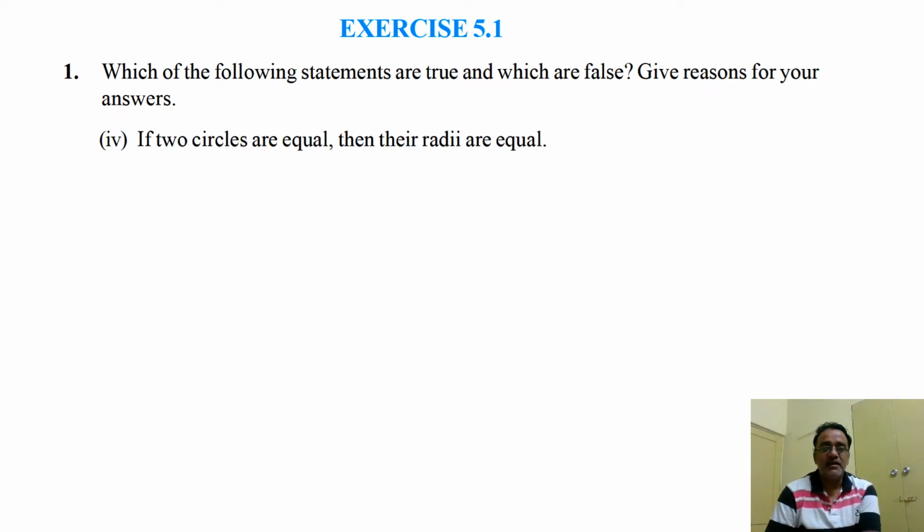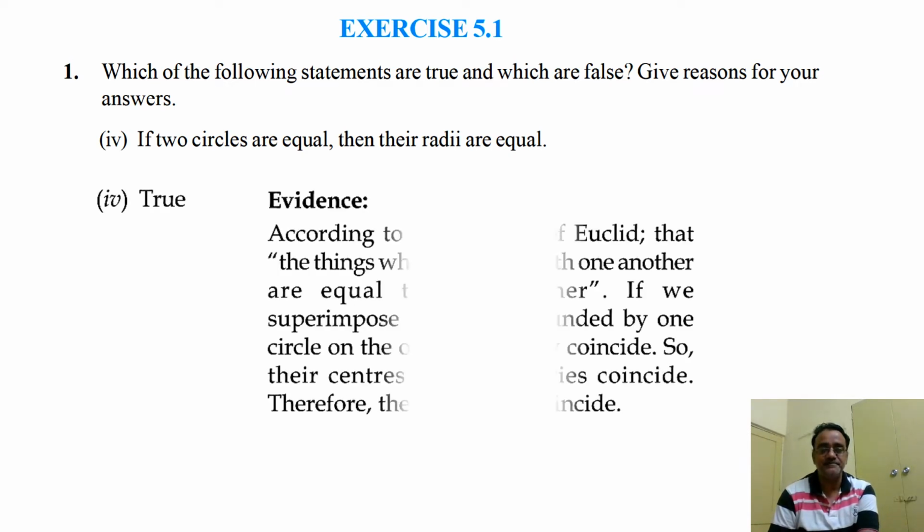Next, if two circles are equal, then their radii are equal. So this is also a true statement. Why? Because if two circles are equal, then if we coincide the two circles, they will coincide exactly with each other. So that means the radii are also equal. Things which coincide with each other are equal to each other. That axiom we can use here.